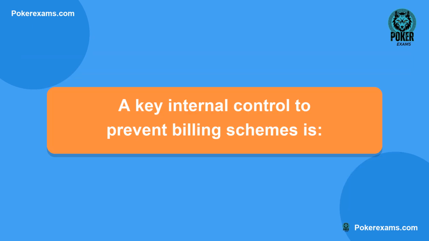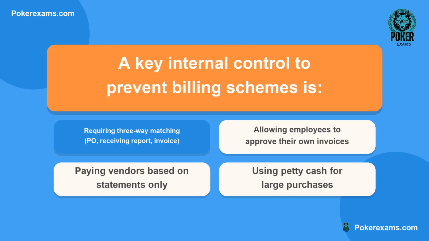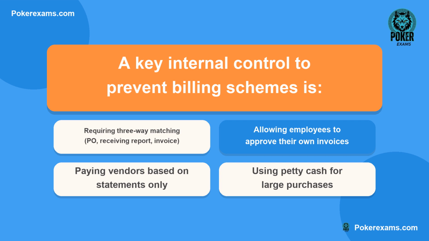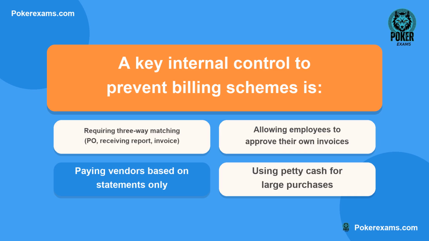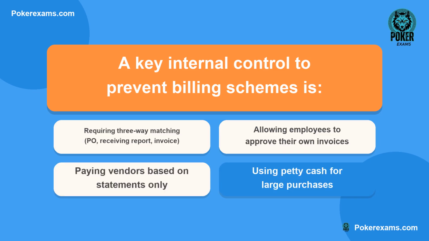Next question. A key internal control to prevent billing schemes is: is it A, requiring three-way matching, PO, receiving report, invoice? Or B, allowing employees to approve their own invoices? Could it be C, paying vendors based on statements only? Or lastly D, using petty cash for large purchases?